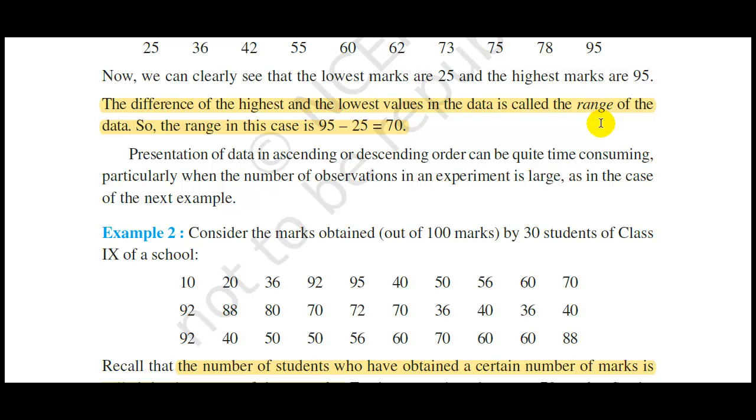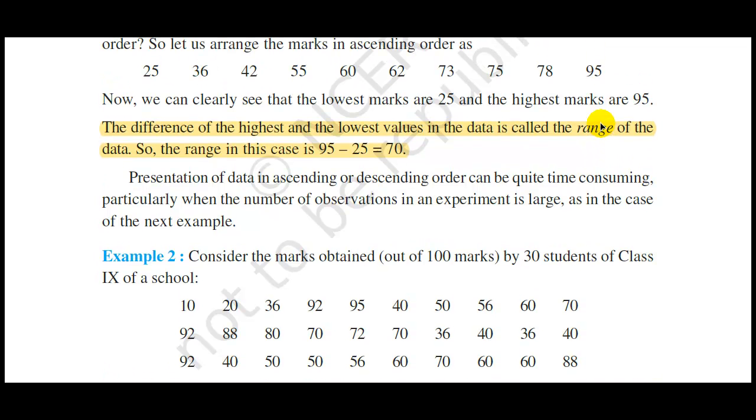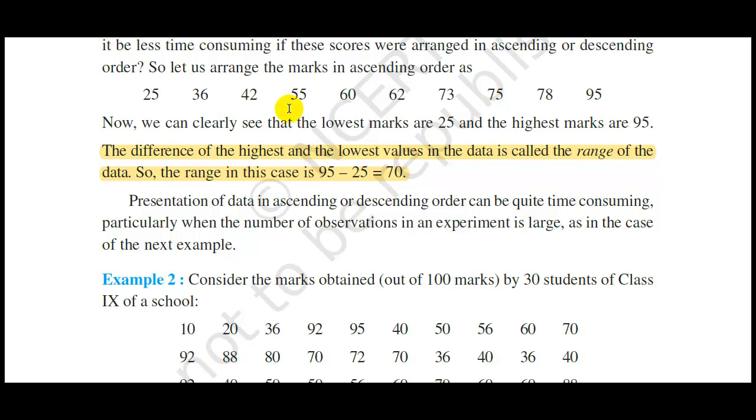Our next term is range. What is the range of the data? When you organize the data in a particular way, for example, here we have arranged this data in ascending order.